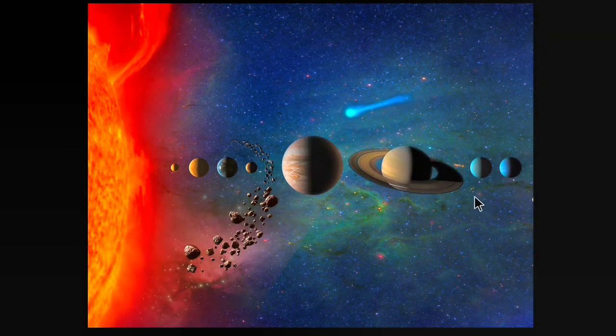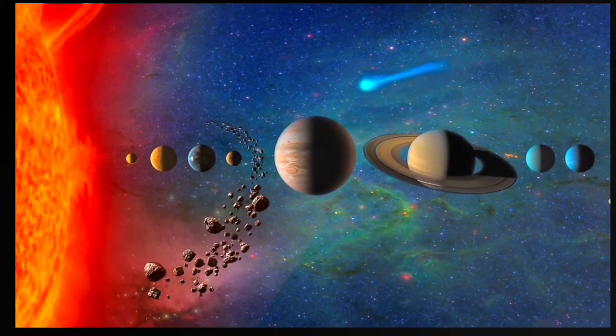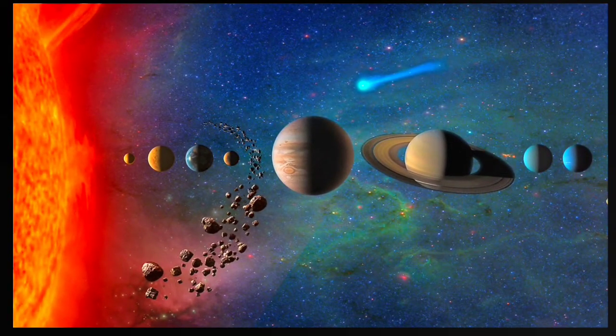Definition: we have seen about the dwarf planet that there are some smaller heavenly bodies that revolve around the sun. In the last point, what we have seen was the satellite. What is a satellite? Satellites are also heavenly bodies, but those bodies revolve around a planet.